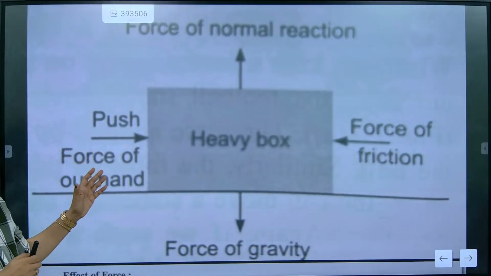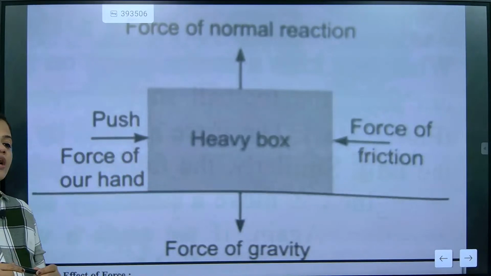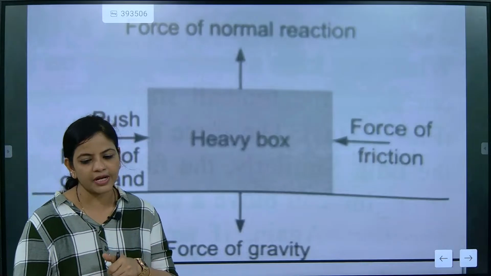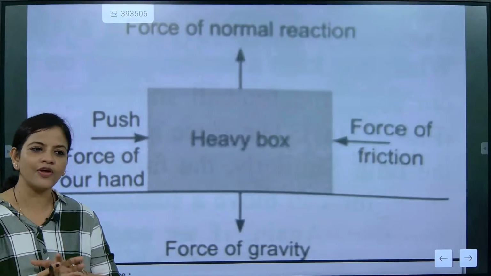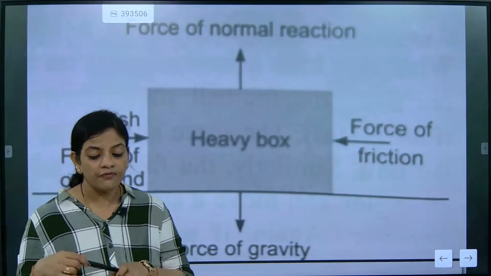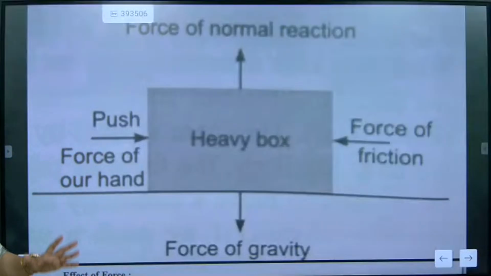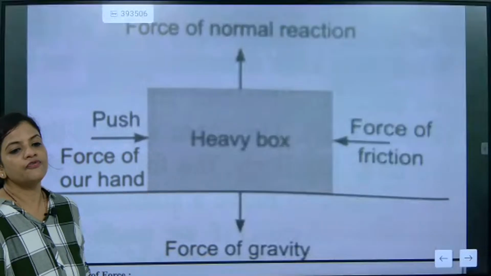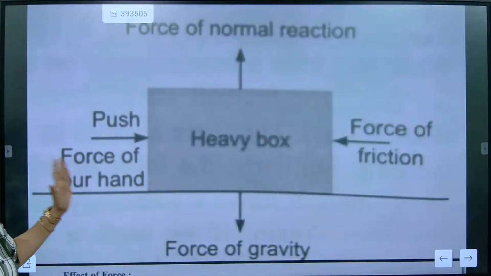So a heavy box will be there. When we are pressing the heavy box, we are experiencing friction. Okay, beta. Now we have learned one more thing, that the box can move and the box cannot move. If the box will not move, will it be balanced? So here the heavy box is there. Now Amrish, we are pushing it. If the box is not moving, actually what type of force is it?